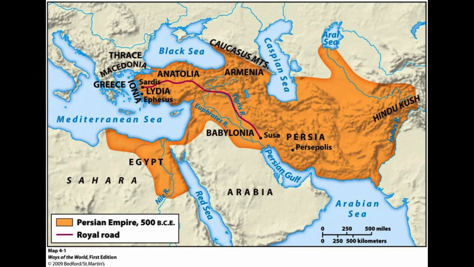Sasanian Empire, 224-651 CE. Sasanian dynasty. The Sasanians revived the Persian Empire and engaged in conflicts with the Byzantine Empire. Under Khosrow I, the empire reached its zenith.